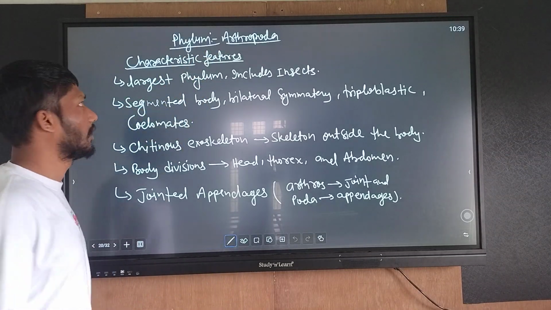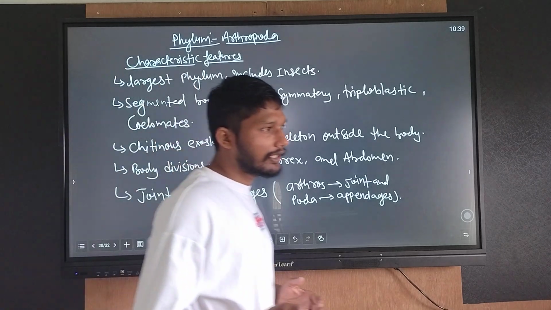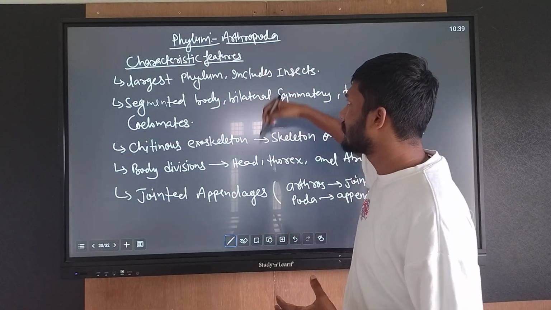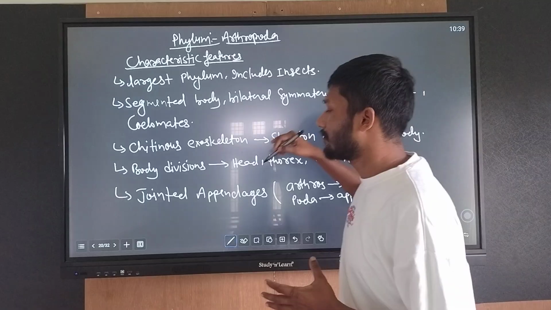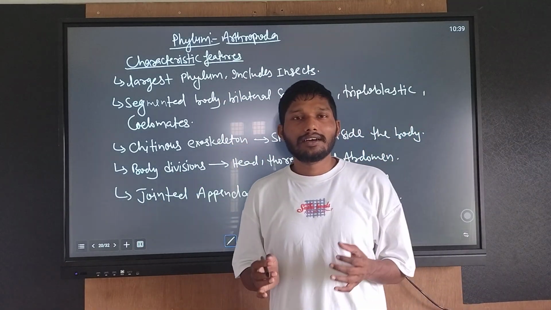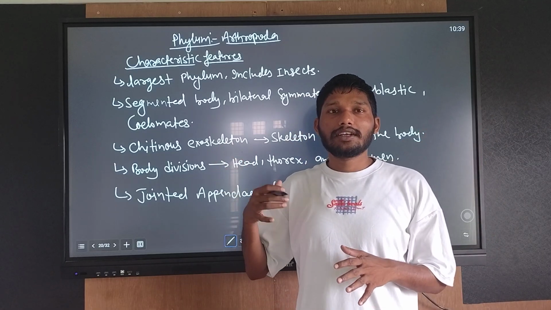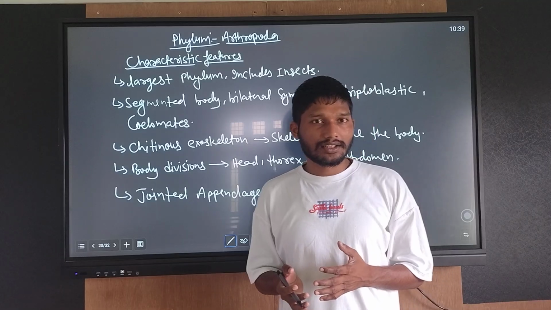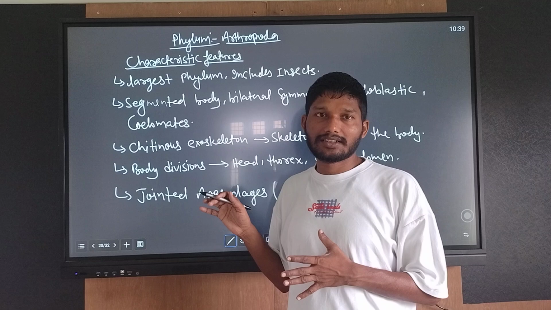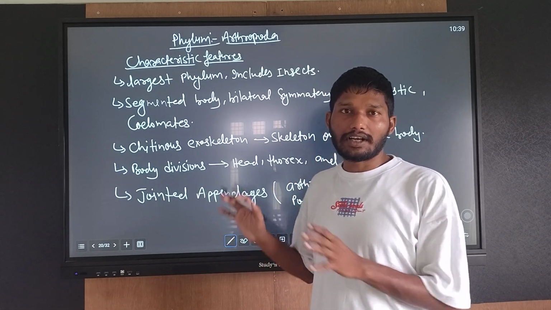Next phylum, Arthropoda, the largest phylum, includes Insecta. Actually, these are the largest phylum of the animal kingdom. We will not study these phyla in too much detail. We will only focus on the general characteristic features of phylum Arthropoda. Many more classes like Crustacea exist in this phylum, and we have to read in detail in higher classes. But in this chapter we will discuss only the general characteristics of Arthropoda, which is enough from the exam point of view.